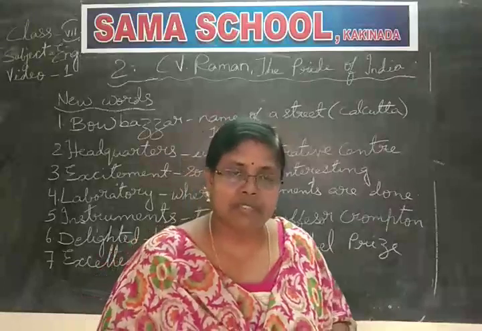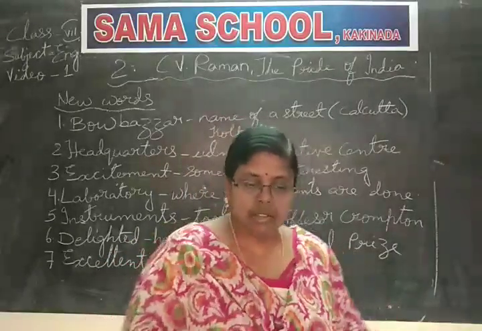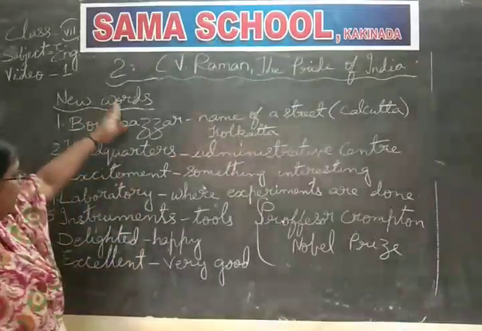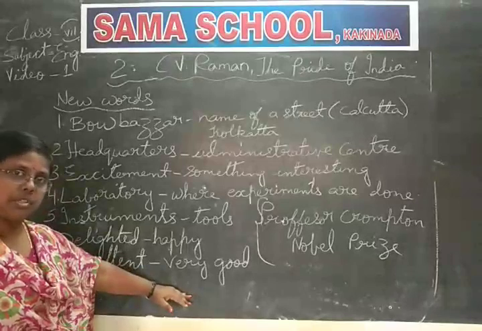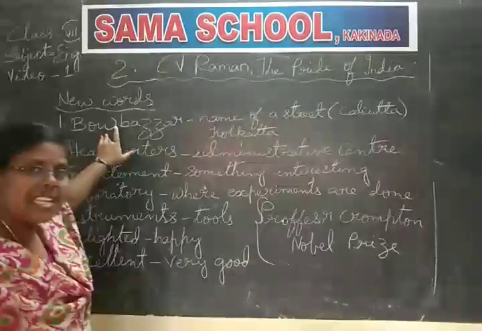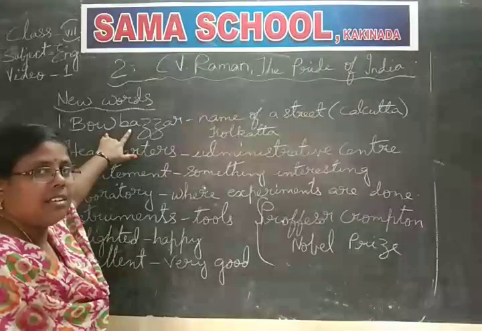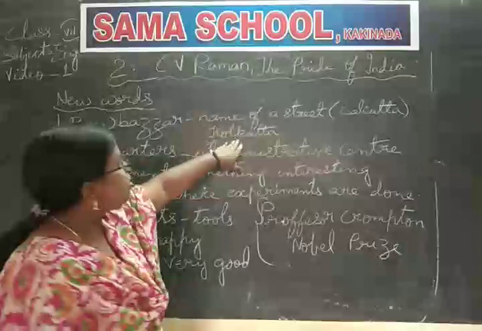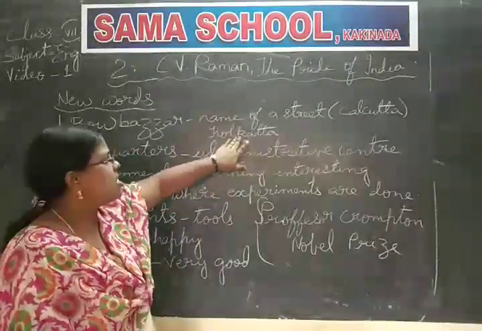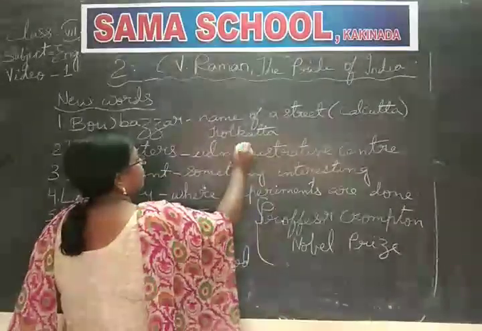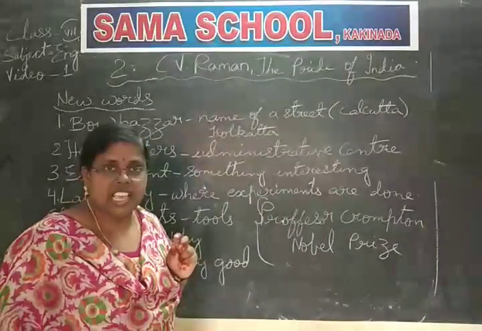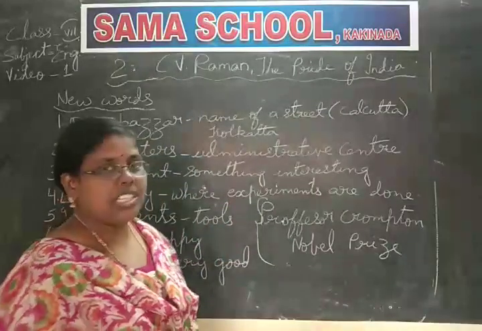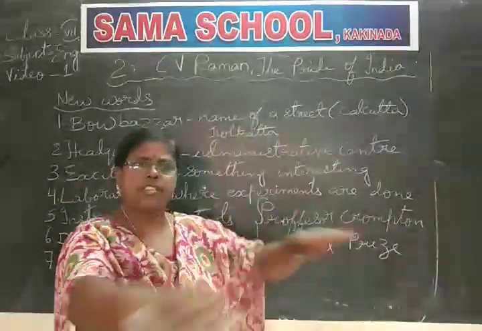Okay, till here have you understood? Yes, now these hard words, I hope they are clear. I gave the meanings also for all the words. Okay, Bowbazar, that is the name of a street in Kolkata. Before it was called Calcutta, so I wrote the spelling Calcutta here. Now it is called Kolkata. Okay, what is the speciality there in Kolkata? Howrah Bridge is there. Howrah Bridge, you know how it is? Yes, a bridge on a river.